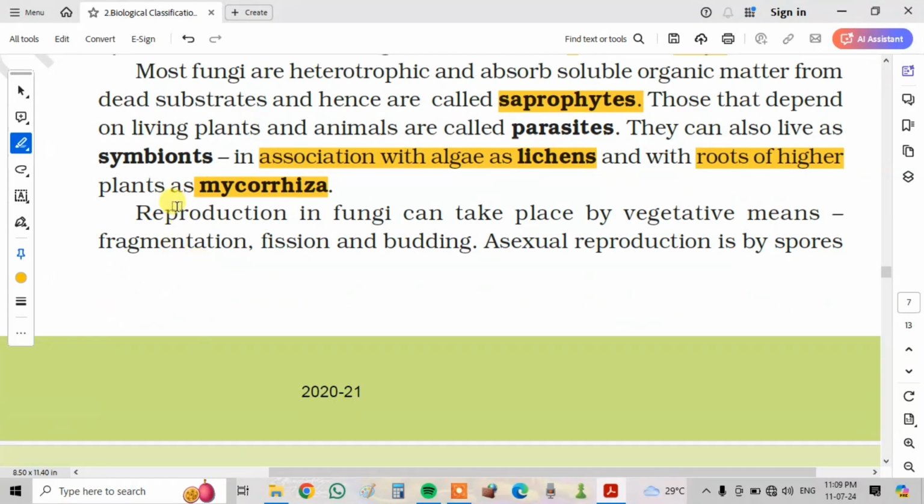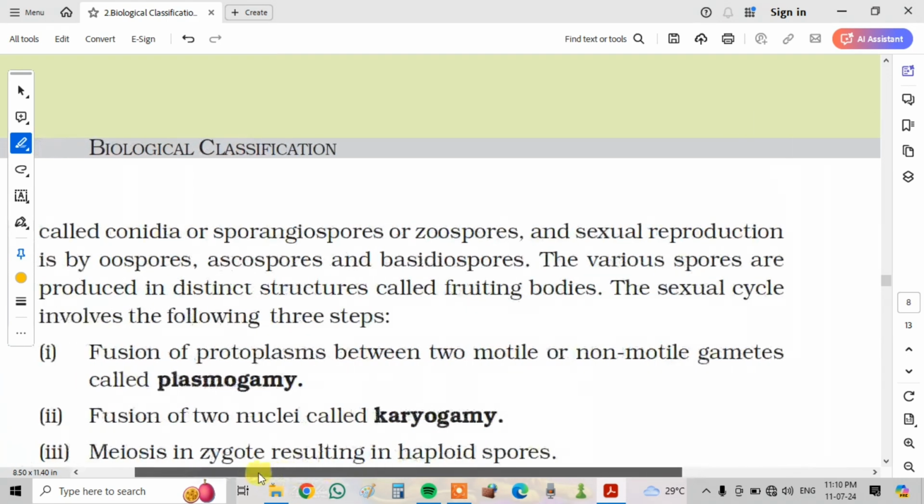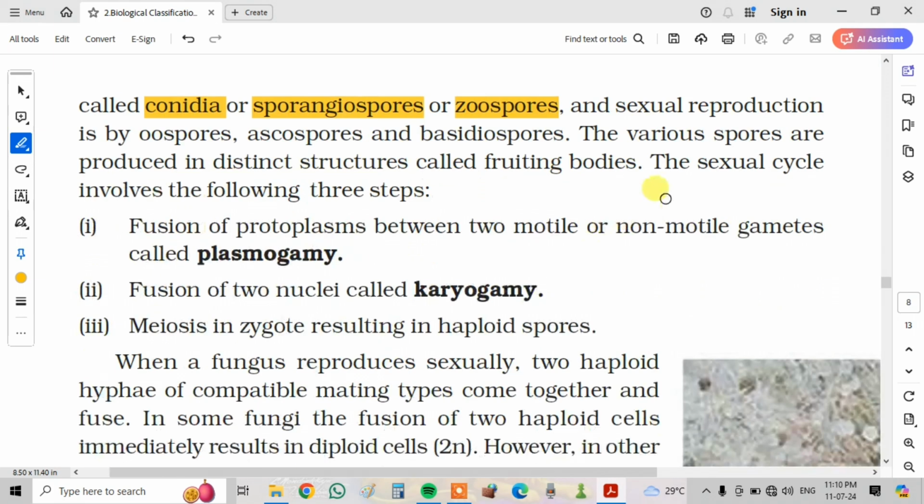Reproduction in fungi can take place by vegetative means: fragmentation, fission, and budding. Asexual reproduction is by spores: conidia, sporangiospores or zoospores, and sexual reproduction is by oospores, ascospores, or basidiospores. The various spores are produced in distinct structures called fruiting bodies.